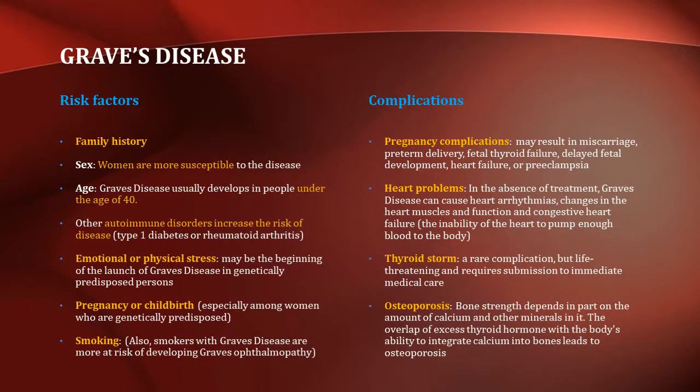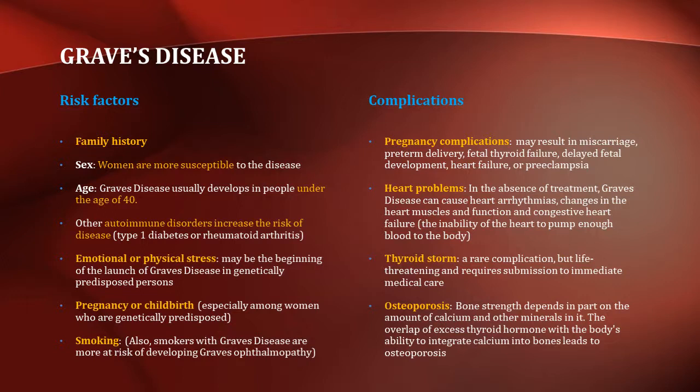The risk factors of Graves' disease include family history, sex, age, other autoimmune disorders, emotional or physical stress, pregnancy or childbirth, and smoking. Graves' disease may result in miscarriage, preterm delivery, fetal thyroid failure, delayed fetal development, heart failure, or preeclampsia. In the absence of treatment, Graves' disease can cause heart arrhythmias, changes in the heart muscles and function, and congestive heart failure. Thyroid storm is a rare complication but life threatening and requires immediate medical care.